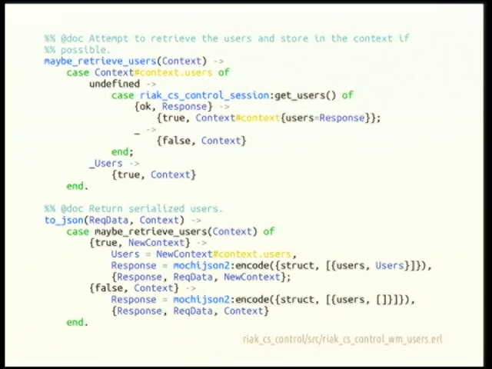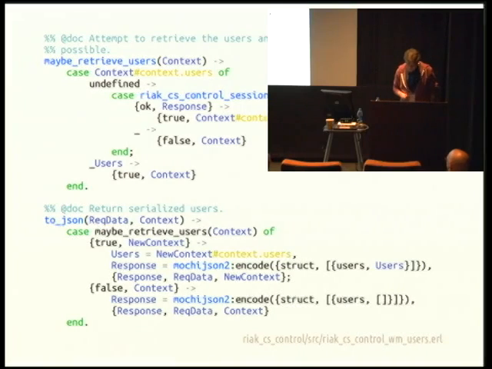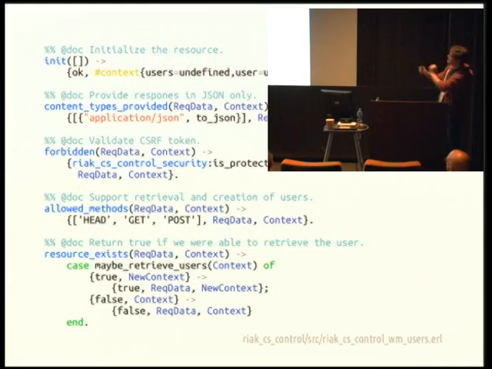Then when we look at the toJSON function, we do the same thing. We call this maybe retrieve users wrapper. If we get the data back, we just extract it out of the context. You'll see this here with this new context pattern matched against the users field. We call mochi.json encode, wrap it in that weird struct object that's required, and return the result to the user. In the case that we can't get that data back, we call mochi.json encode and return an empty list of users. That's an application-specific thing that we handle. It's very nice, very easy to reason about code, and very easy to write well-behaved HTTP interfaces with this. All the callbacks are really straightforward.